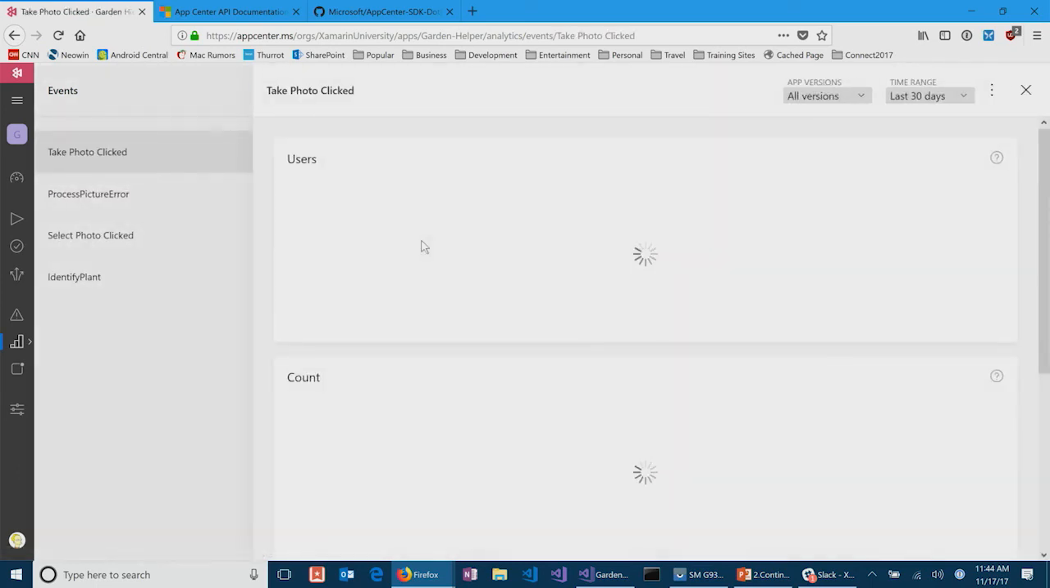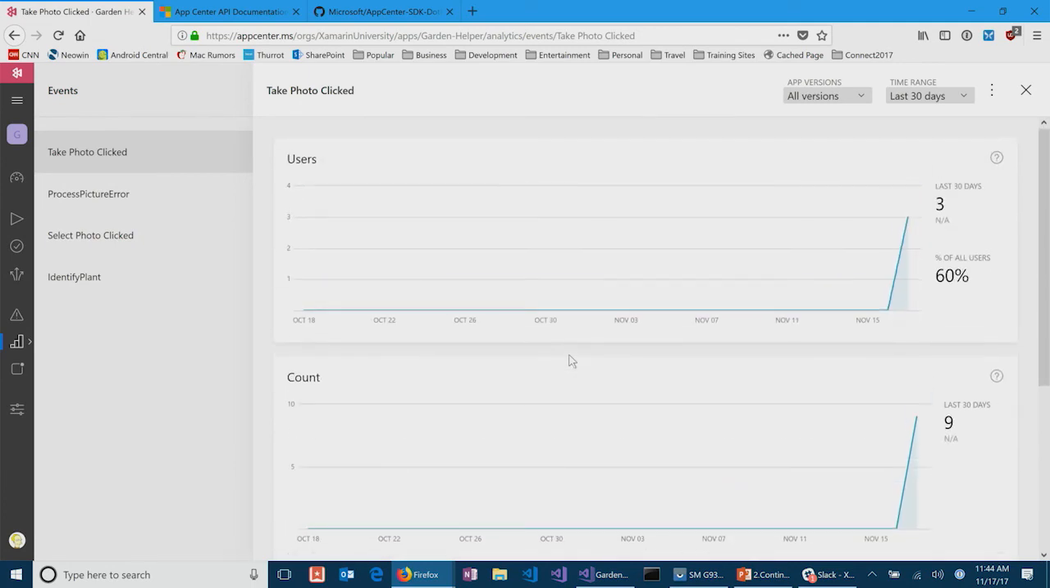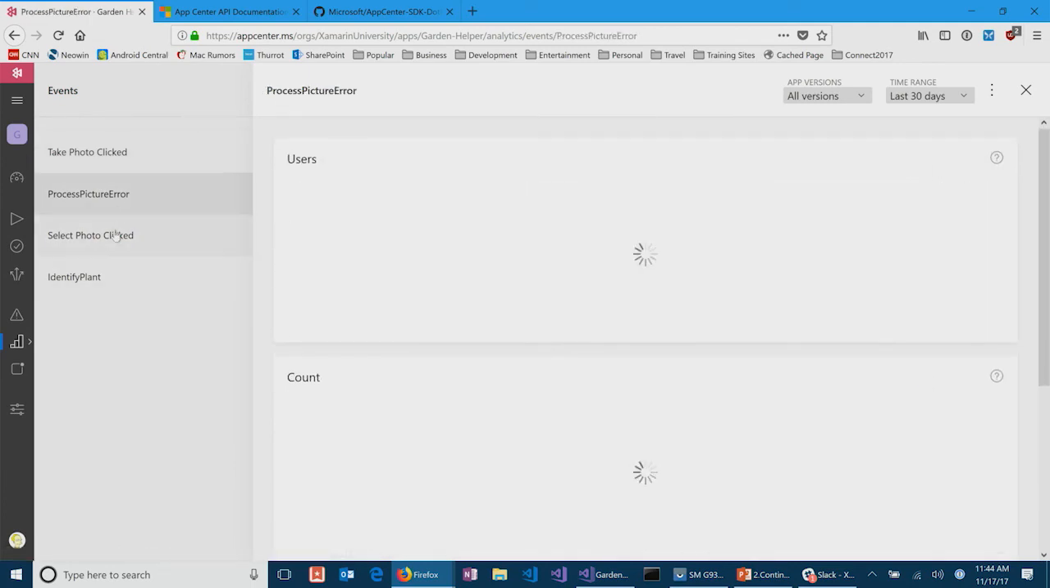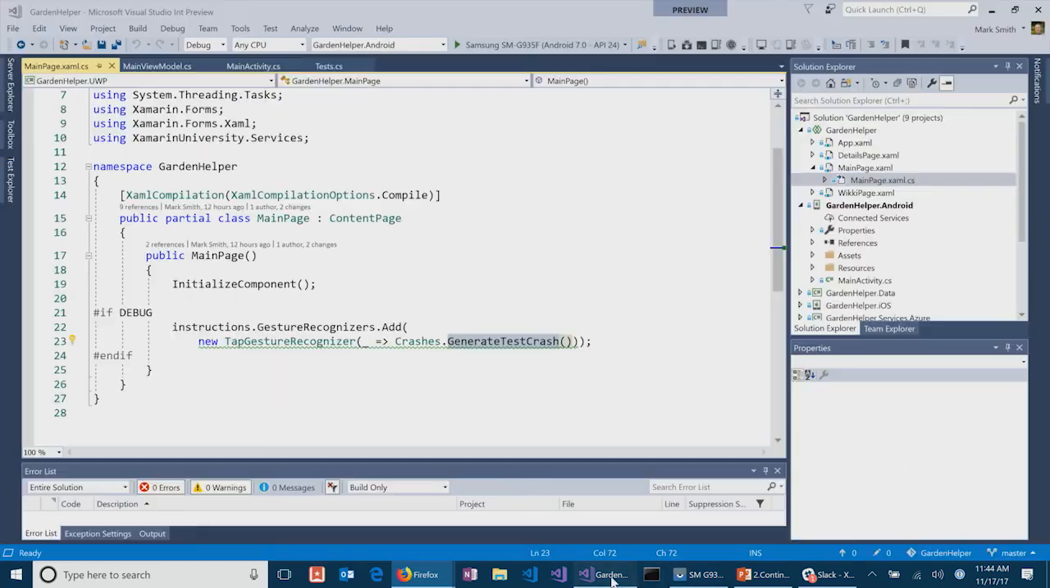So if I click one of these, you can see the users, and again, we get some analytics counts that are happening here. And I can look at each one of these to get a sense of how often our users are triggering the app's reporting of those custom events.